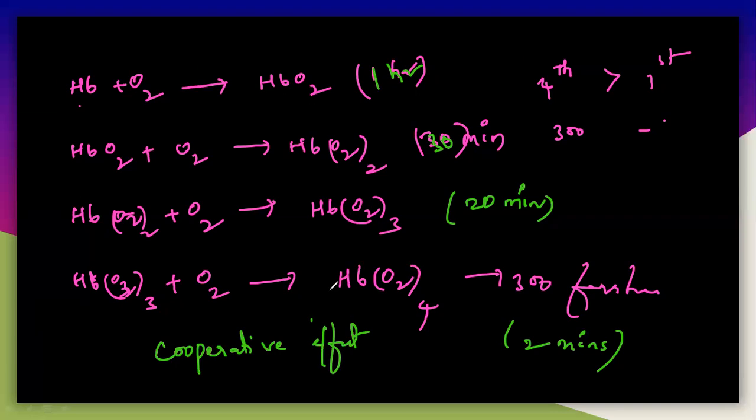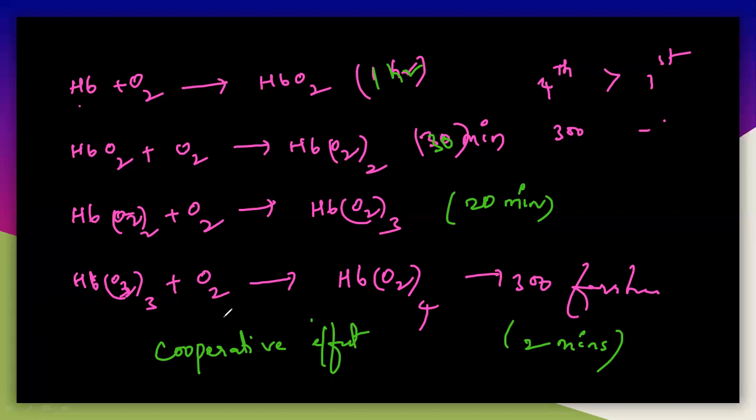So that means each oxygen molecule can bind with the hemoglobin very easily. The fourth oxygen can bind very easily compared with the first one. The affinity of the fourth oxygen is very high compared to the first one. I will say exactly the reason for this. So why is the fourth oxygen getting attached so easily compared with the first one?